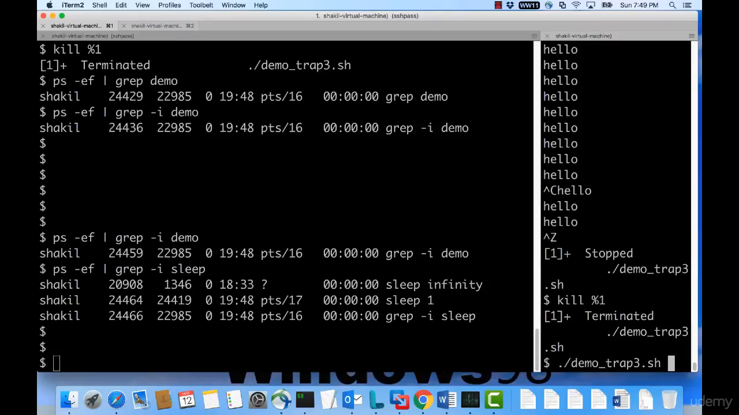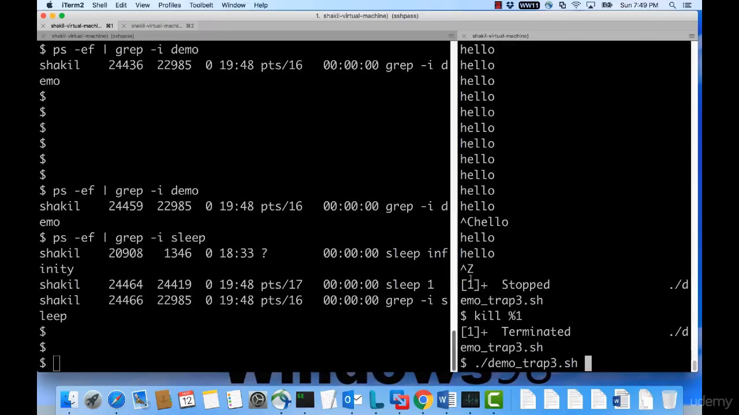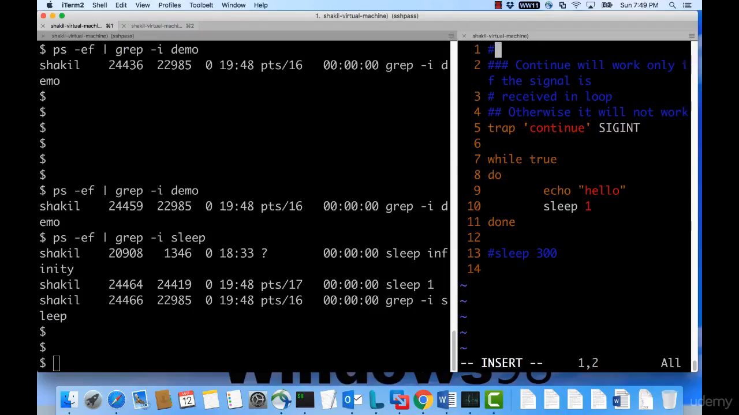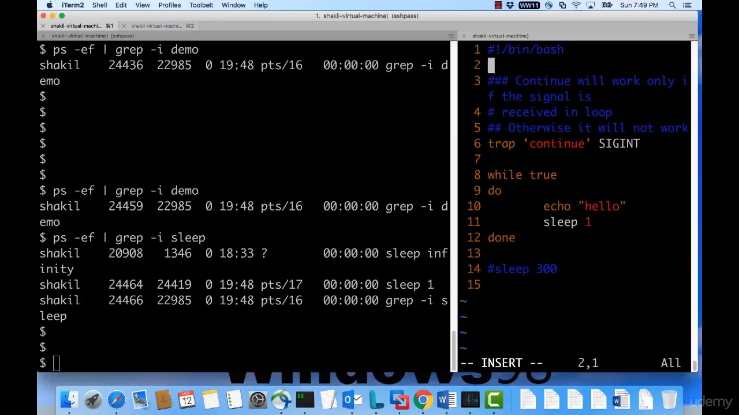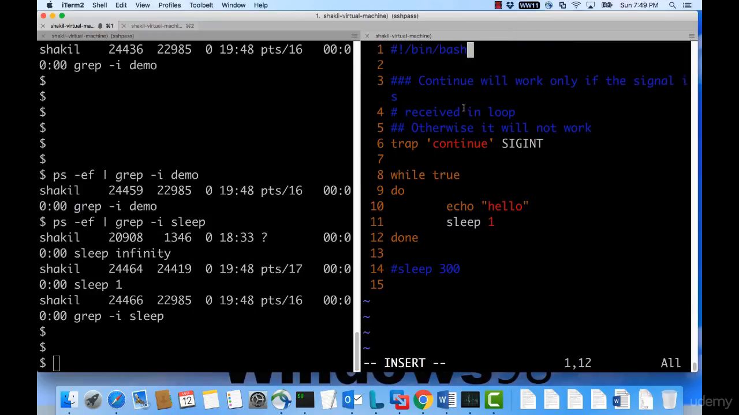This is the behavior of Bourne shell, which might not be very good or intuitive for what we are trying to do. That's the reason I was saying that we should always use bash shell. To ensure that you always run in bash, you should say hash bang /bin/bash. That's the shebang for bash shell. So you should always specify which shell you are running when you are using a feature like signal handling or those kinds of exotic features.